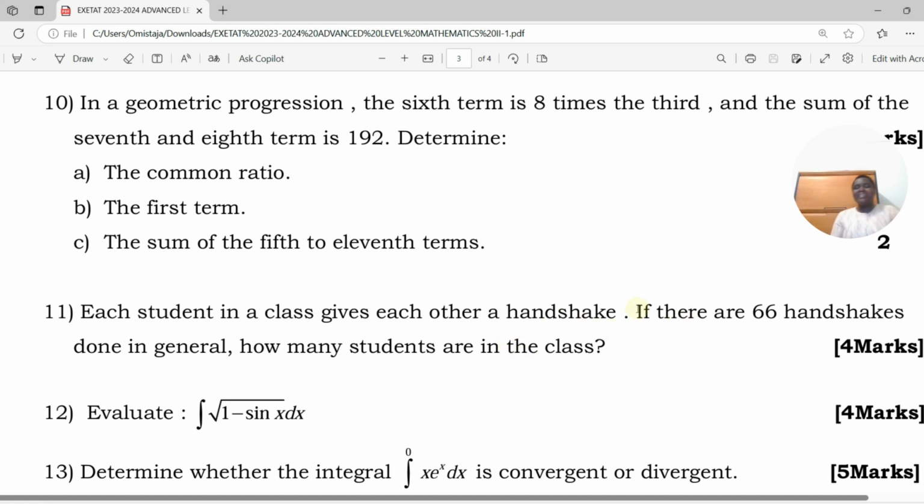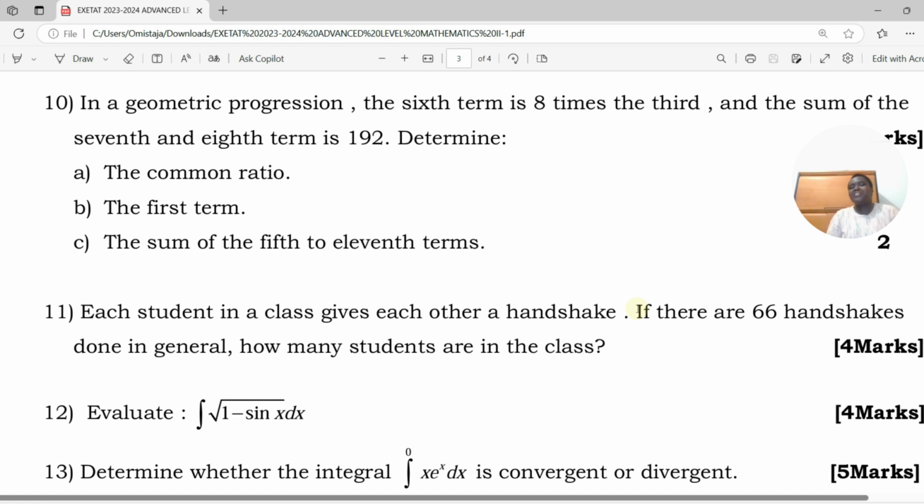The action is shaking hands. So if I am John and you are James, we are shaking hands. It doesn't matter whether we say John shakes hands with James, or James shakes hands with John. It's just one handshake.